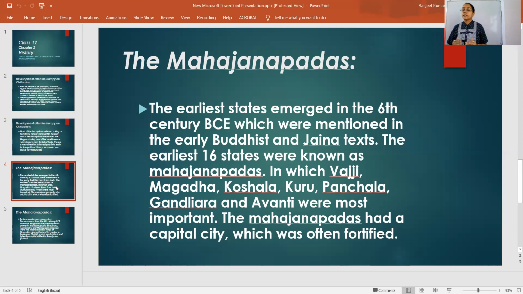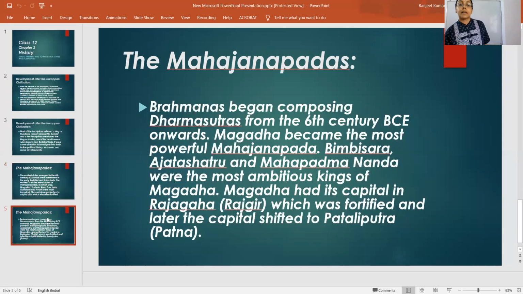Okay, and each Mahajanpada also had a capital city. So this is about Mahajanpadas, and you must know that Brahmans started the composition of Dharma Sutras. When was the Dharma Sutra composition started by Brahmins? It was in the 6th century BCE.